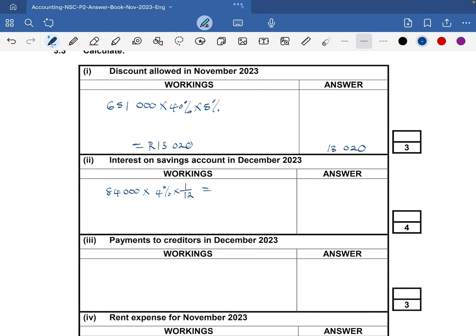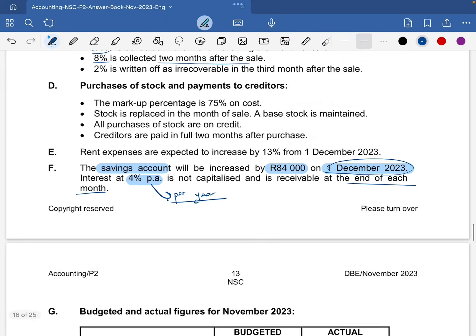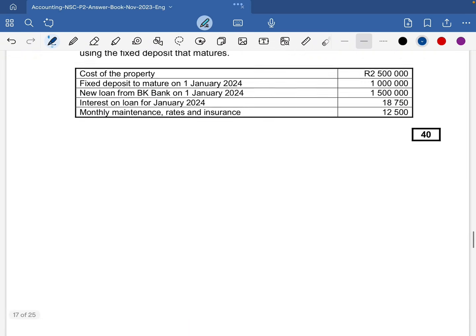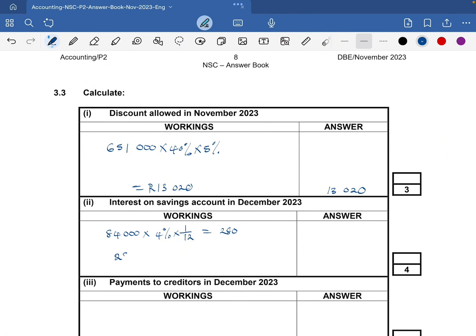That is 280. Then we have the 280 plus the 1,200, which gives a total of 1,480, which is our interest on the savings account.